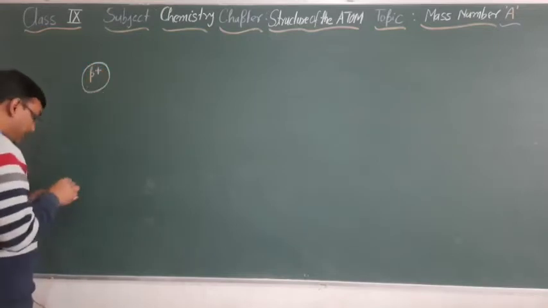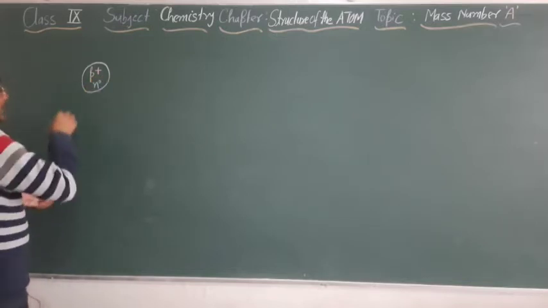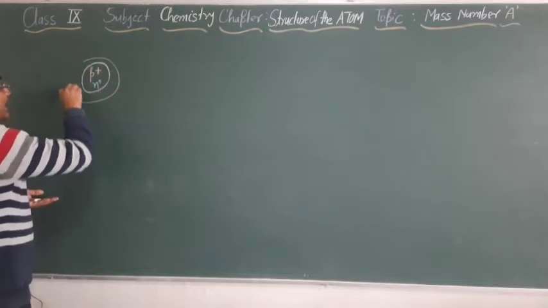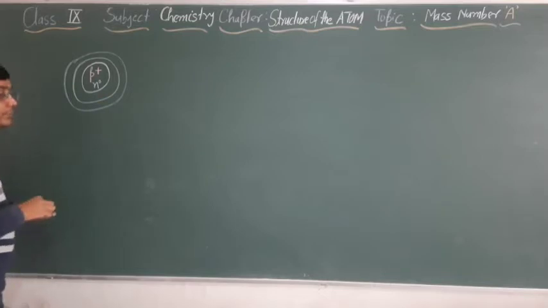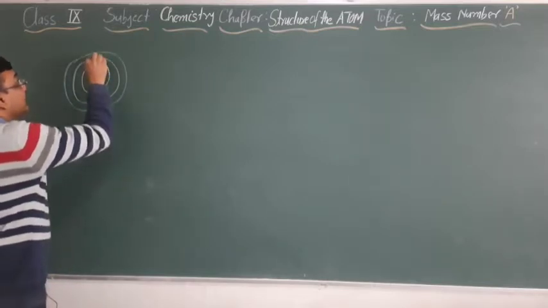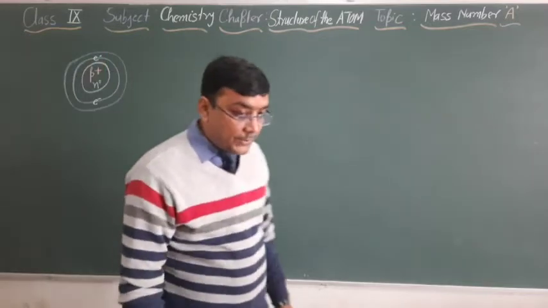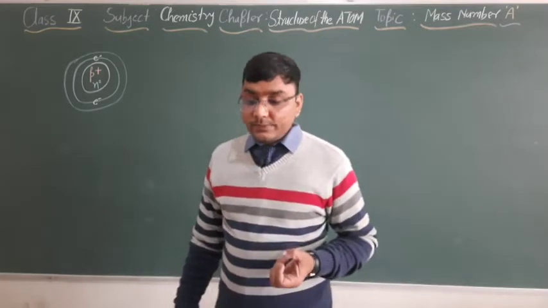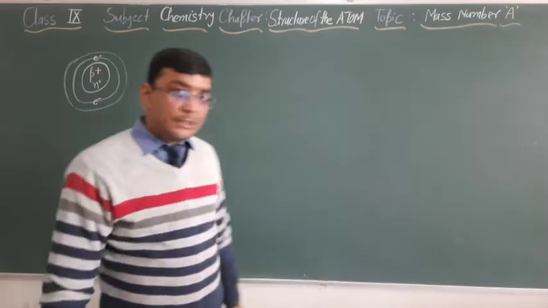The nucleus consists of neutrons and protons, and outside the nucleus, energy levels are present, which we call the extranuclear part. In the energy levels, electrons are present, residing. Each and every energy level has a particular fixed number of electrons that we decide by the rule 2n square. This is clear.